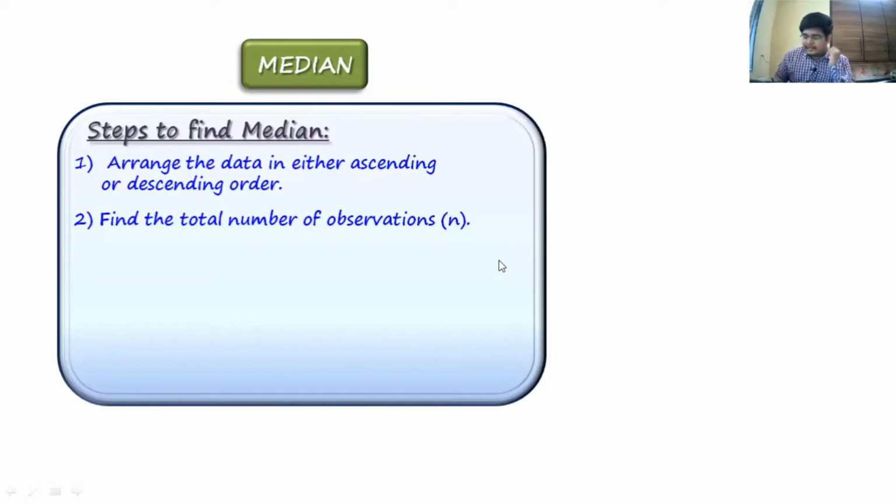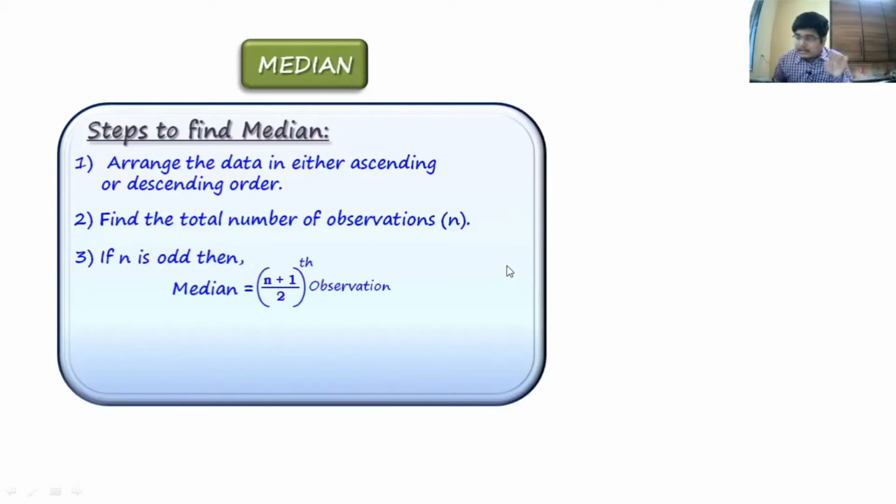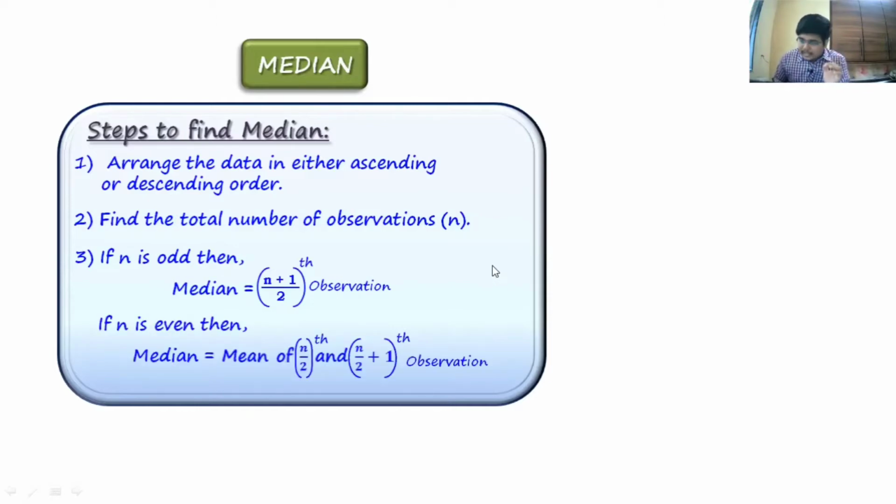Then the next thing guys, there are two possibilities. Either the number of observations is odd or even. So here if the number of observations is odd, median is given by the formula (n plus 1) upon 2th term. And if the n is even, then the median is given by the mean, that is the average, of n by 2th term and (n by 2 plus 1)th term. So come on guys, I want you to quickly note this down and then we'll take a sum based on this so you'll understand the application of this topic.